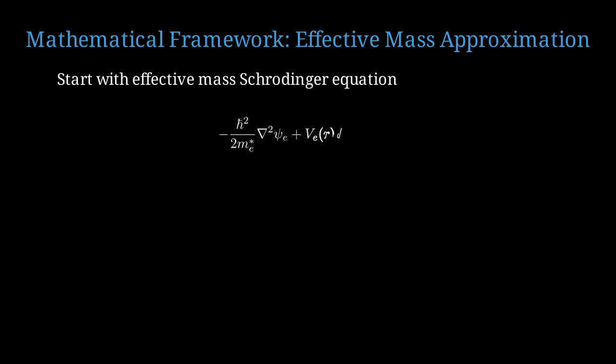For the electron, the Schrödinger equation involves the effective mass me star, the confining potential Ve, and the wave function psi e. Similarly, for the hole with effective mass mh star, the total energy is the sum of electron and hole energies plus their Coulomb interaction.